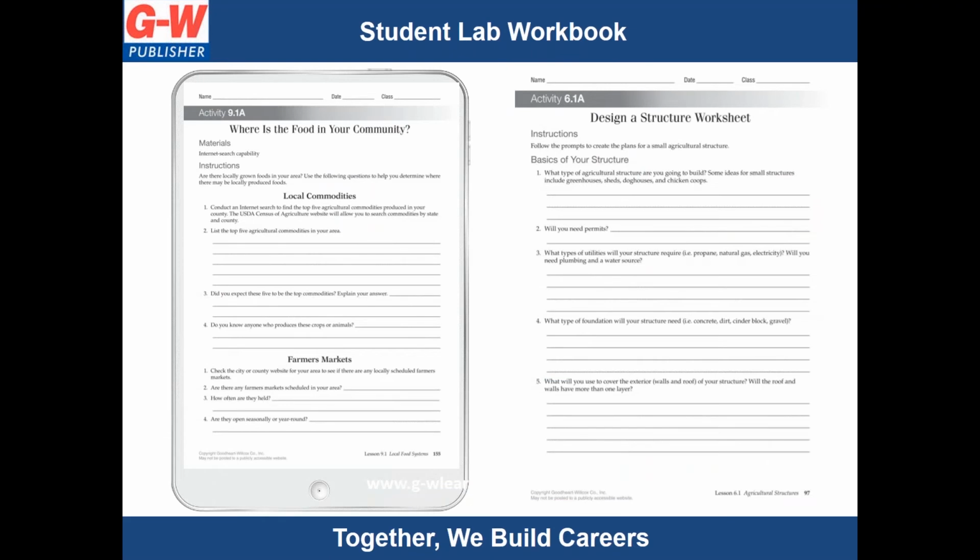Reinforce and extend student learning with the Student Lab Workbook. While some activities allow students to gain a deeper understanding of terms, concepts, theory, and procedures, others encourage a hands-on experience to apply and extend knowledge and skill.